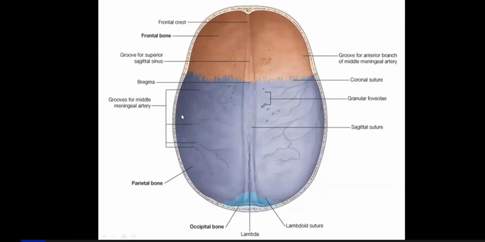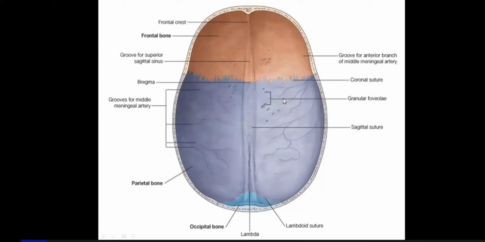So they give this impression on the inner table. These are streaks formed because of the impression of the meningeal vessels. Mainly the middle meningeal artery, because middle meningeal artery supplies the dura of the cranial vault.